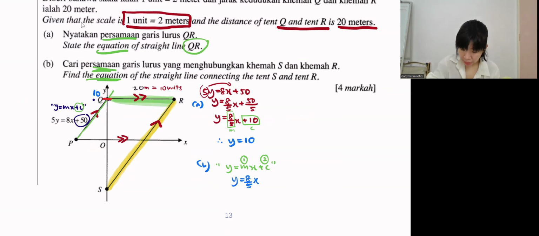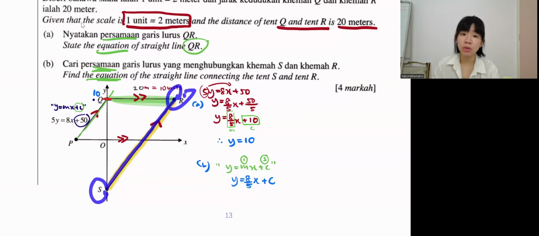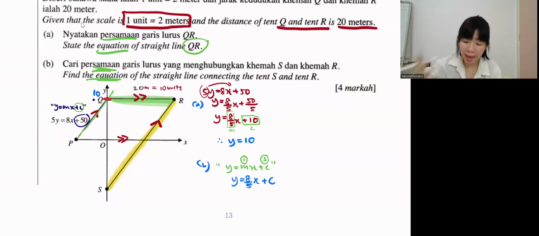Where's the c? Look at the yellow line. This line touches here, so here should be the c. It's not given, meaning we don't have c. How to find c? If you want to find c, we need to sub a point. Look at this line. Along this line, is there any coordinate we can choose? It's empty, nothing. We don't know S, we don't know R, so you need to at least find one coordinate.